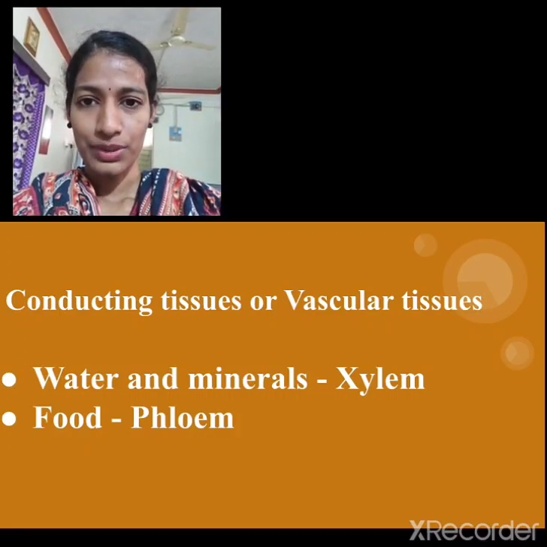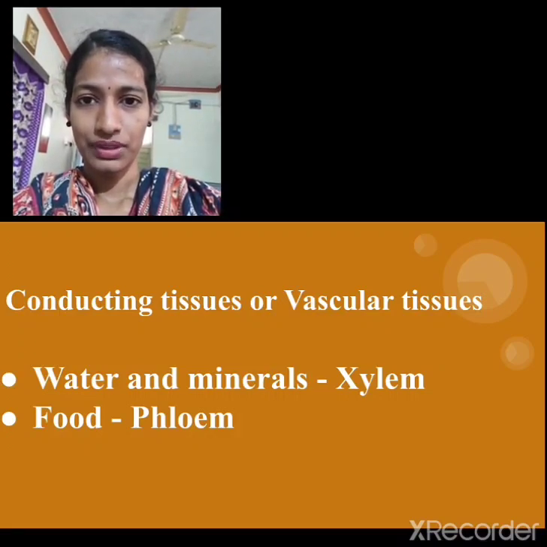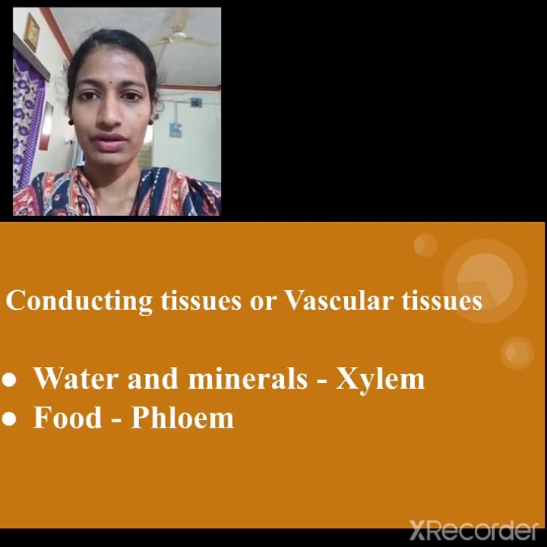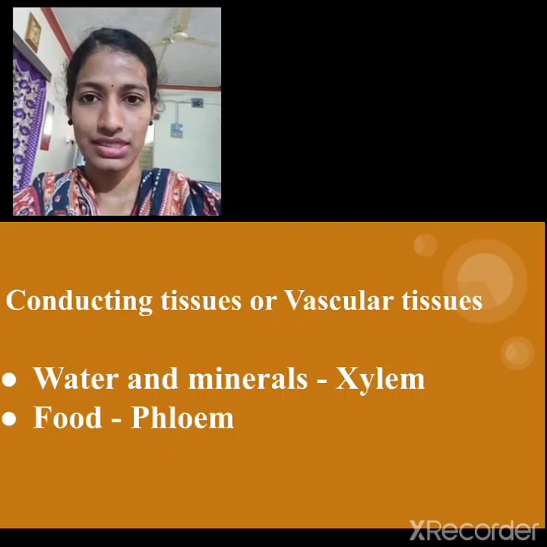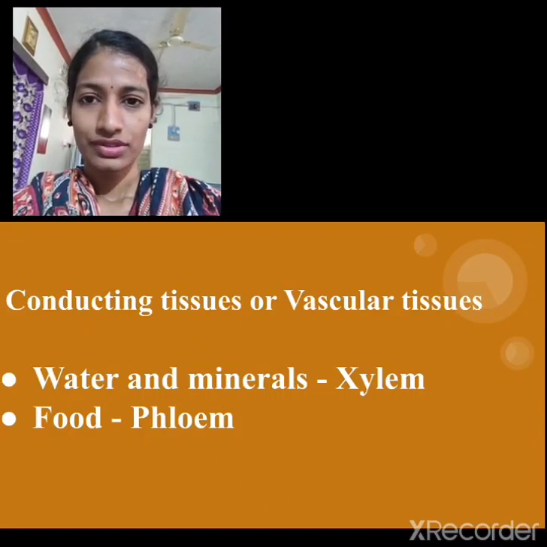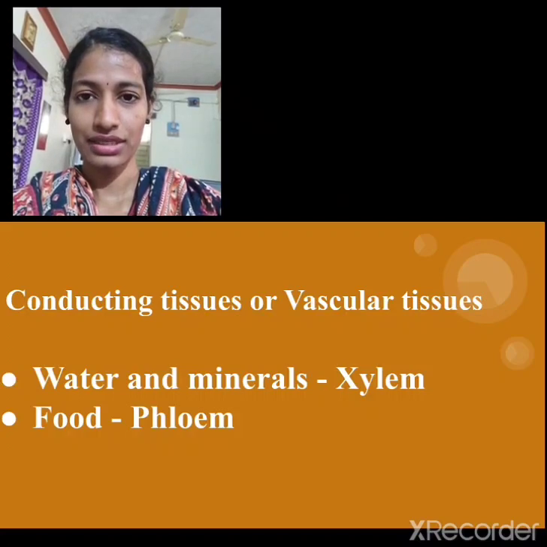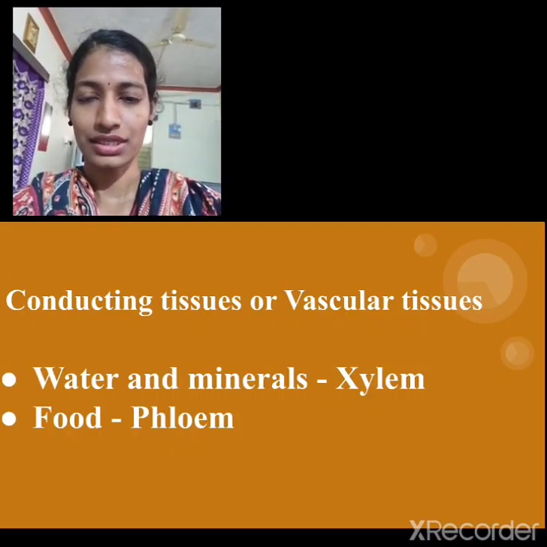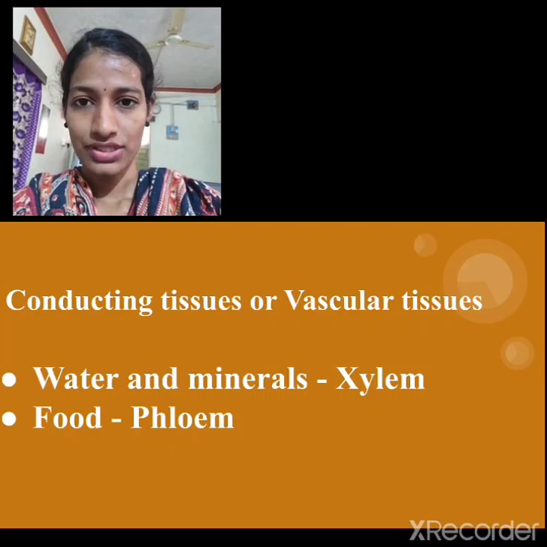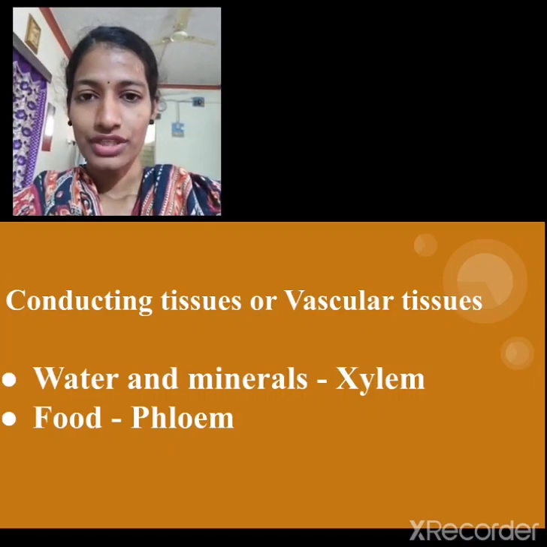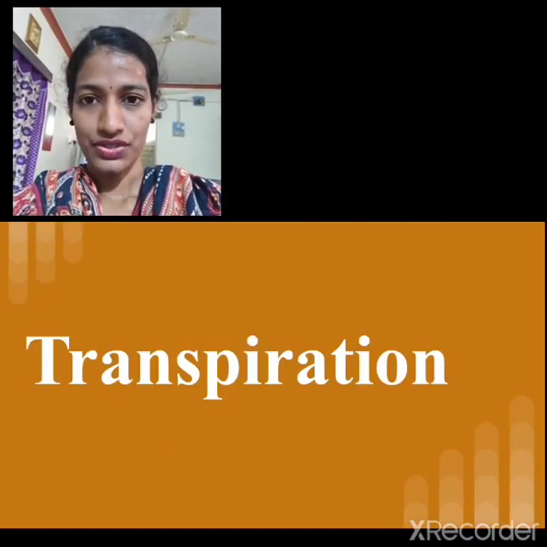Then what happens to the plant body when we pour an excess amount of water, or in the rainy season when a huge amount of water gets accumulated on the surface of the root area? So it has to be eliminated outside. Then how does the plant eliminate this water, and what is the process of eliminating the excess water called? This we shall study in today's topic, and our today's topic is nothing but transpiration.